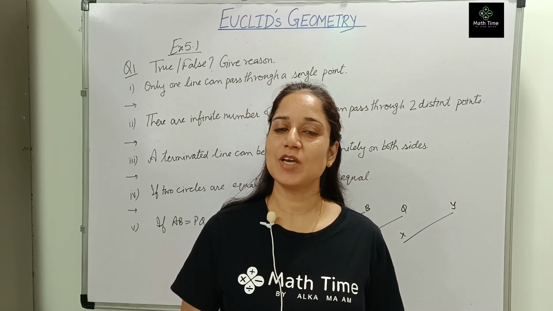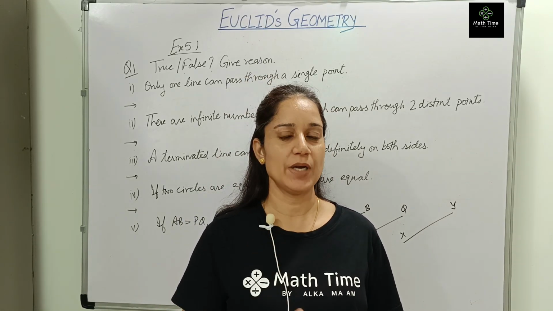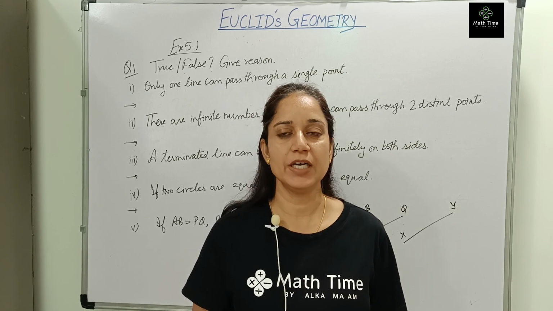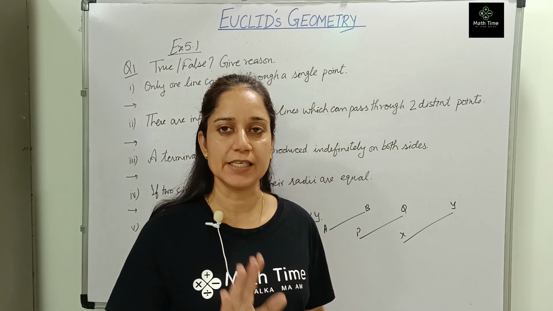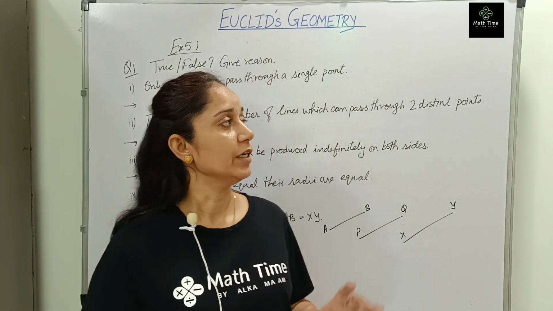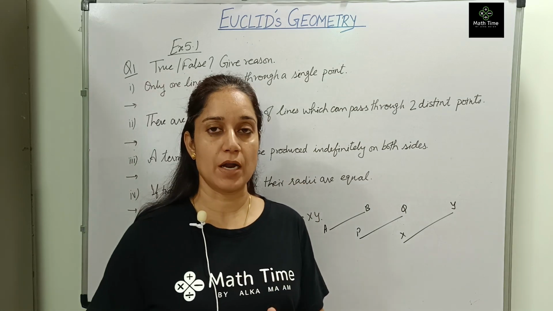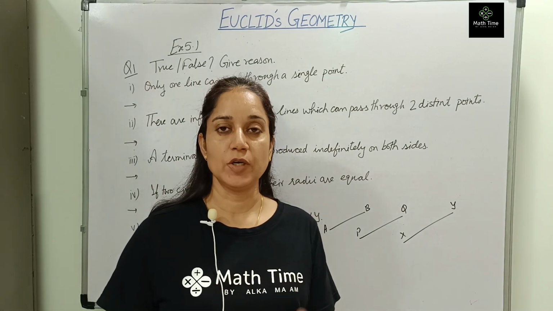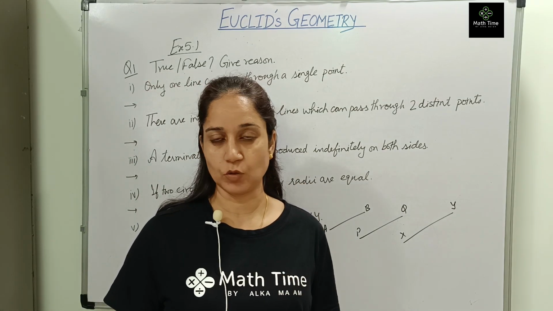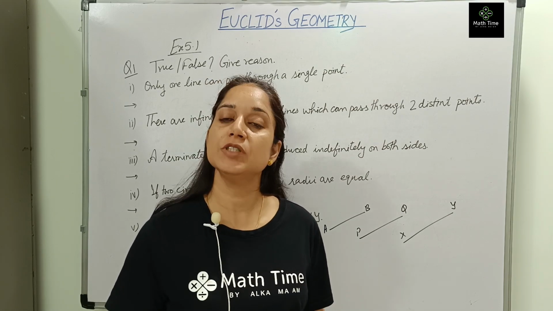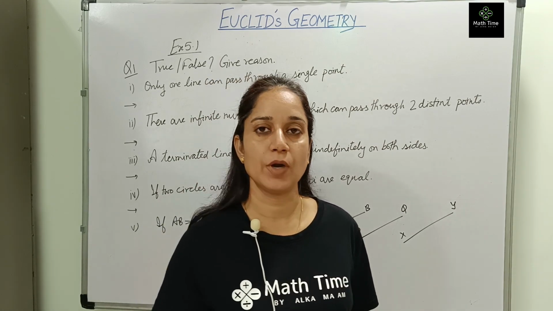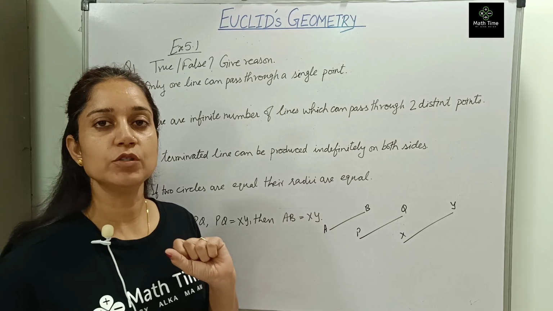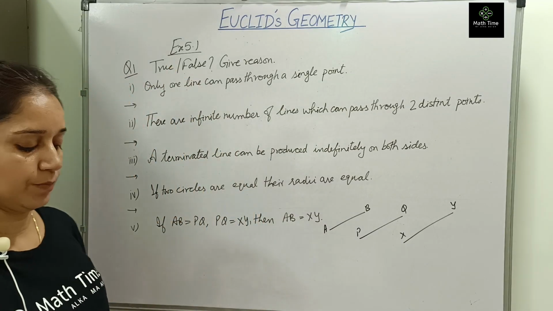In today's class, we are continuing with our chapter Euclid Geometry. The first part I have already uploaded. I hope you all have studied it nicely and understood the concept. Now, on the basis of the first part, the axioms, postulates and definitions in Euclid Geometry, we are going to use them to solve exercise 5.1. So, today we are going to start exercise 5.1.